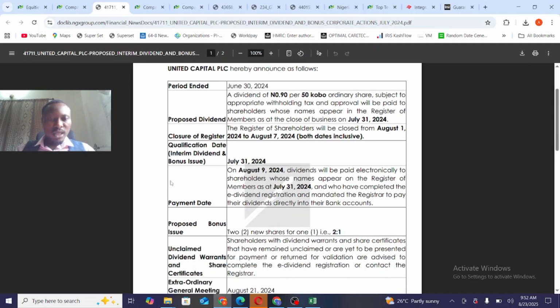What they are saying is that they are giving you two new shares for every single share you have. So let's say you have one share, they are giving you an additional two shares. I'm not telling you a story that happened 100 years ago. This is what happened just last year. Personally, I benefited from this one. For anybody who understands how bonus works, this is a very, very good investment. All they are telling you is that on 31st July 2024, just own a share and you get two additional shares. I'm sure if many people knew about it, they would have gone to purchase it. That's just the power of information.